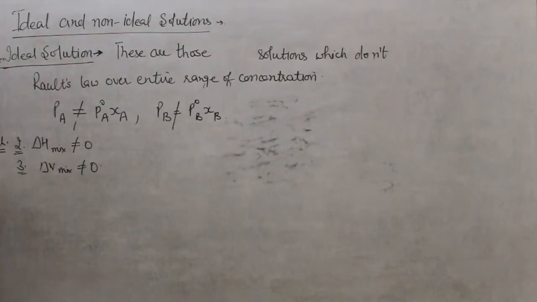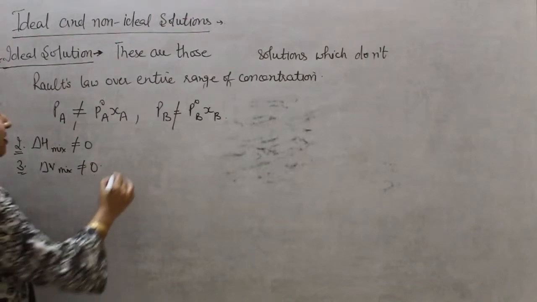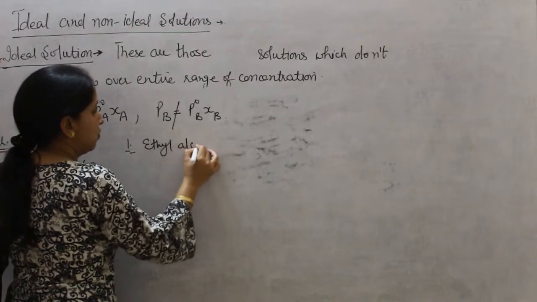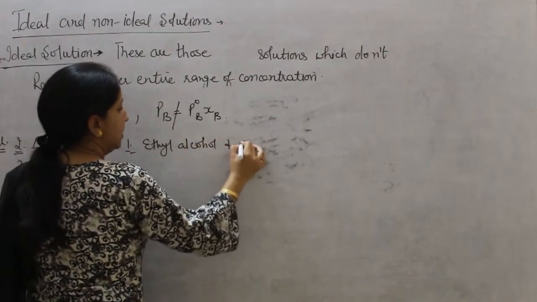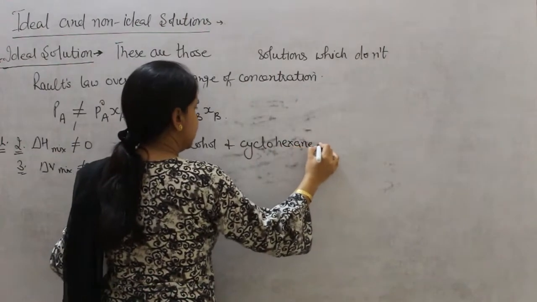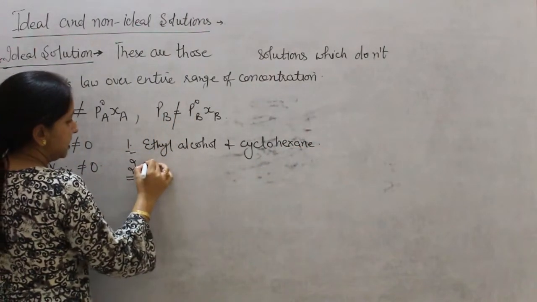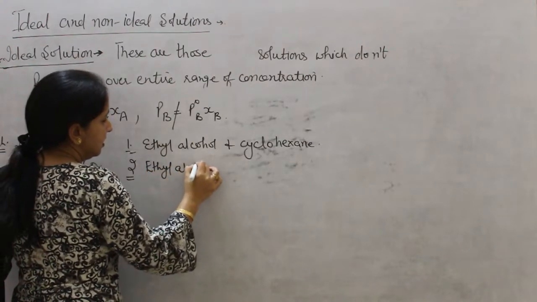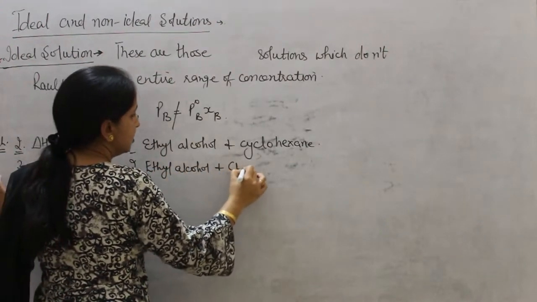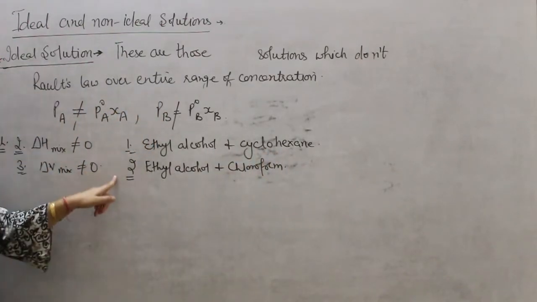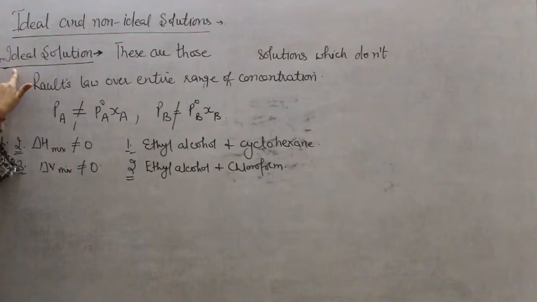The examples of these type of solutions are, first example, ethyl alcohol and cyclohexane. Second important example is ethyl alcohol and chloroform. These two examples are of non-ideal solutions.